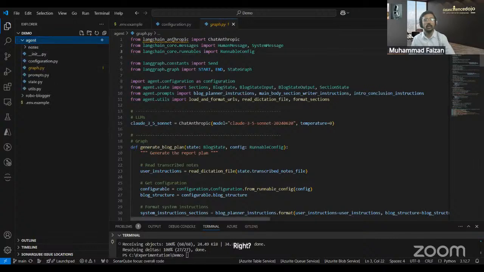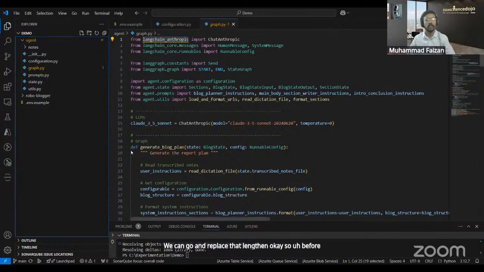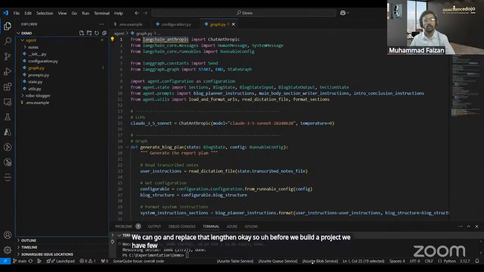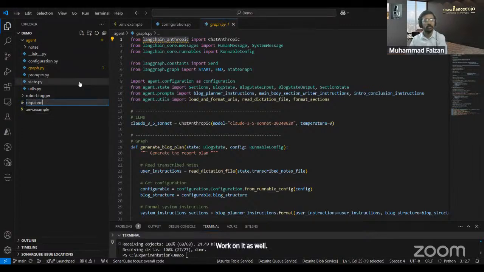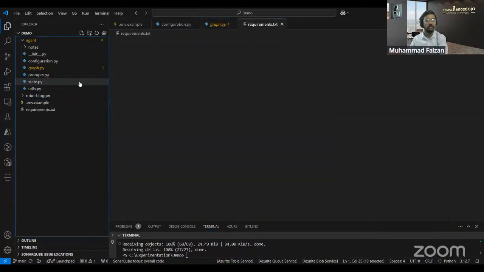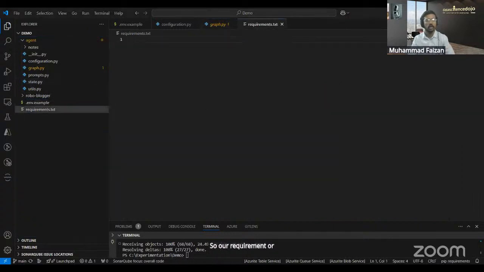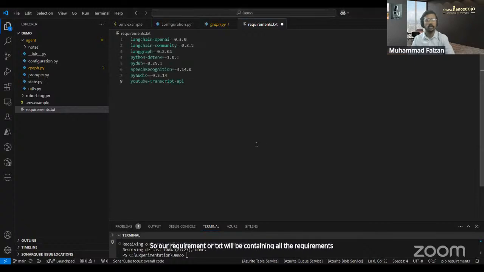We can go and replace that LangChain. Okay, so before we build a project, we have a few dependencies that we need to install on our computer to run this demo. I can mention these in the requirements file, so you can work on it as well. Our requirements.txt will contain all the requirements that we have for building this demo.